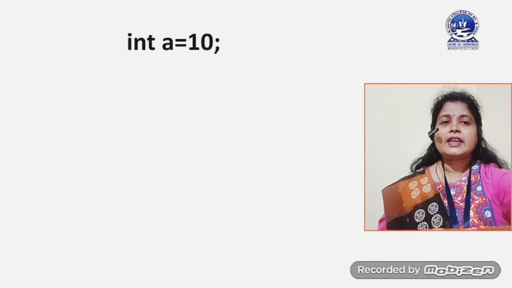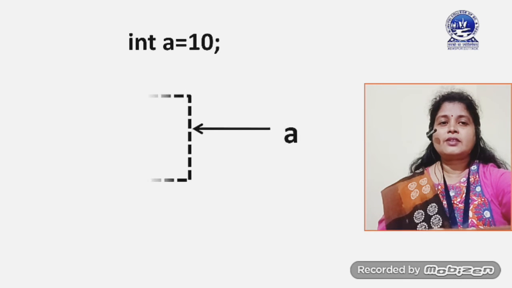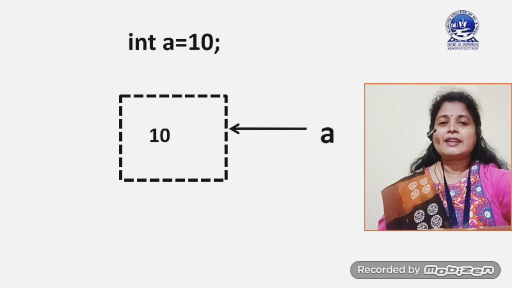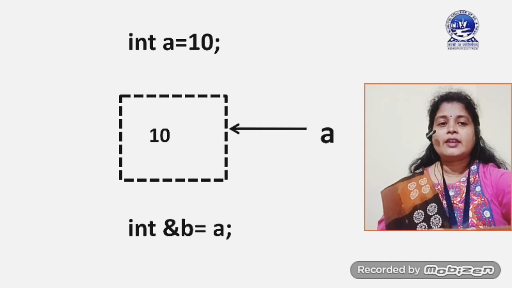Now here I have used one diagrammatic representation so that you will be clear. int a = 10. When you are writing int a = 10, the memory will be allocated in this way. The memory location name is a and the value is 10. Then the next one is, when you are writing int &b = a, what happens exactly? b refers to the same memory location.